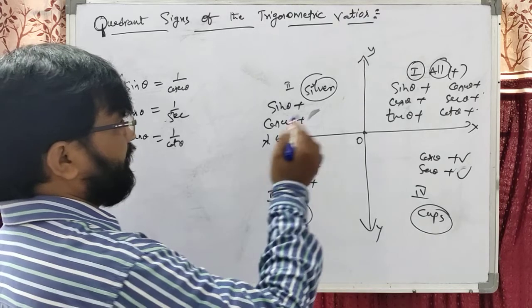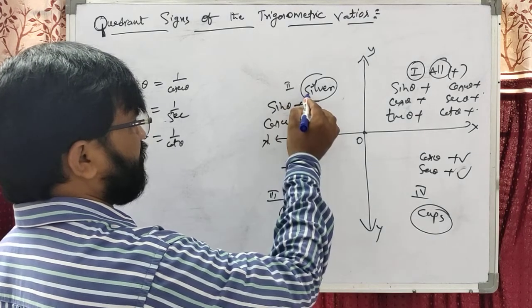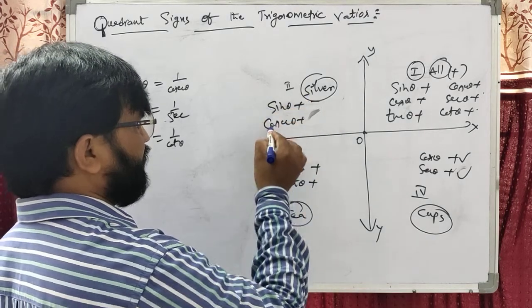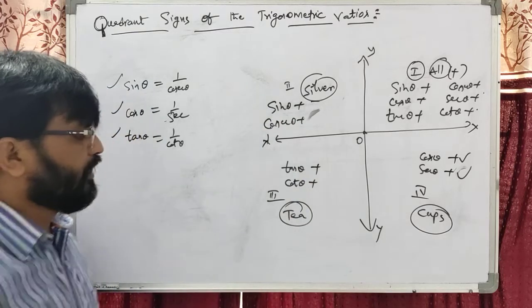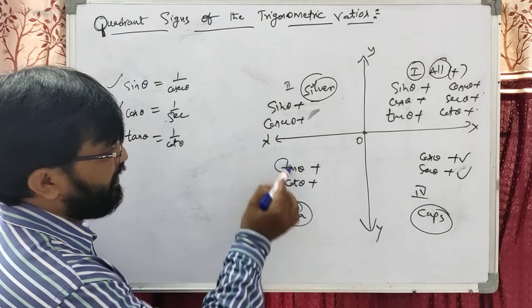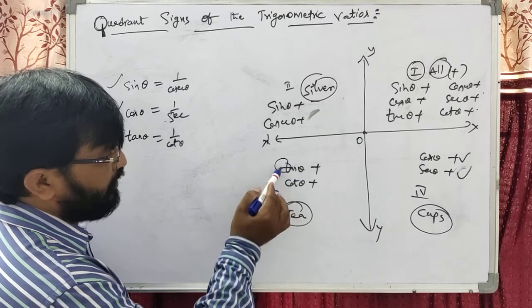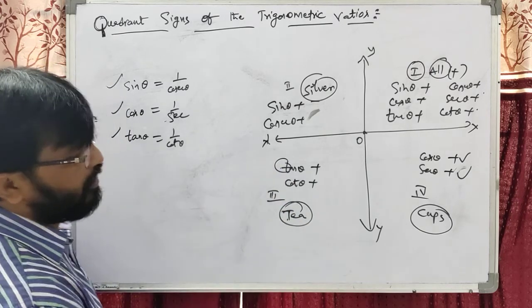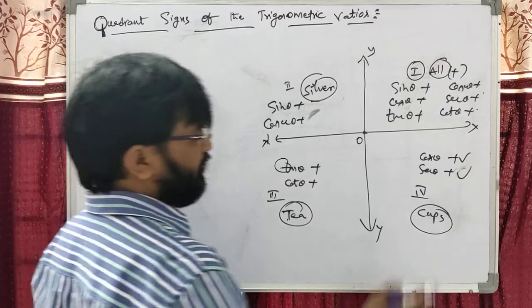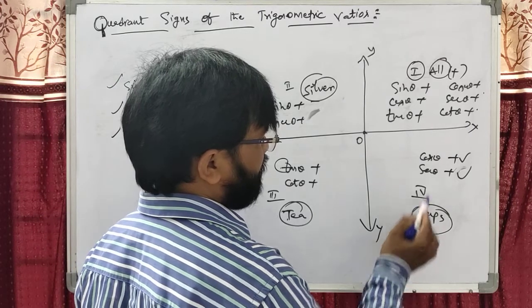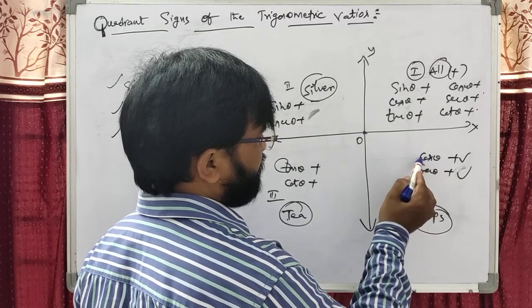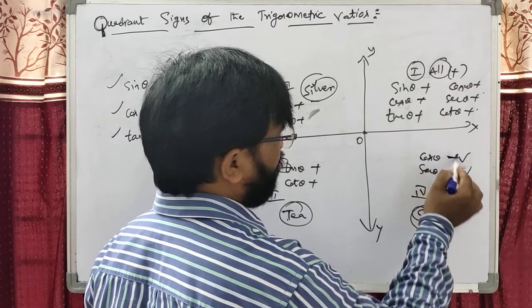In the second quadrant, silver means the first letter of silver is S. Here sin and cosecant are positive. Dear students, the first letter of tan is T. Here T is the first letter of tea. Therefore tan and the reciprocal of tan, cot, are plus. Here the first letter of cups is C, and the first letter of cos is C. Cos and secant are only positive.